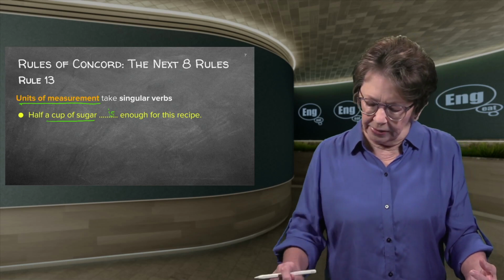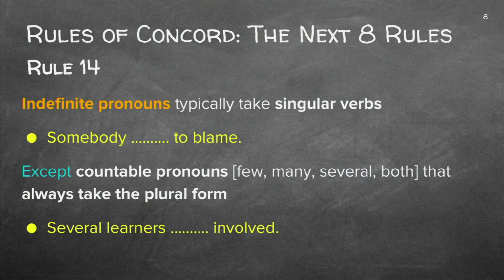Okay, then rule number 14. Now we look at indefinite pronouns, right? They typically take singular verbs like somebody. It's an indefinite. Somebody, nobody, everybody takes singular. It's indefinite. So somebody is to blame.